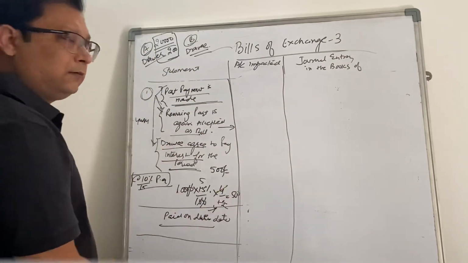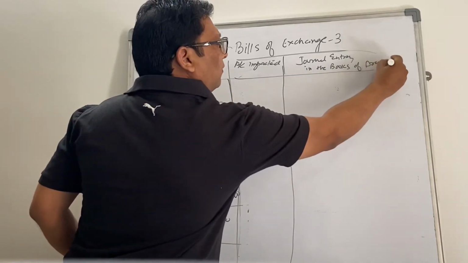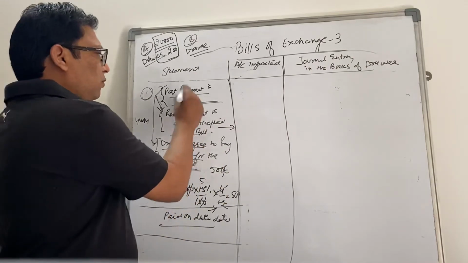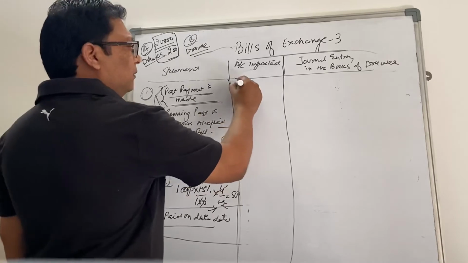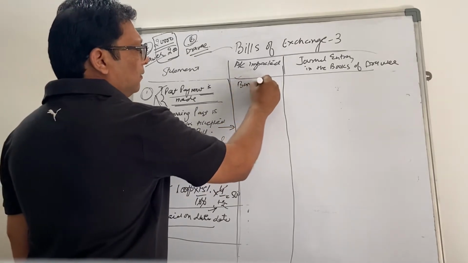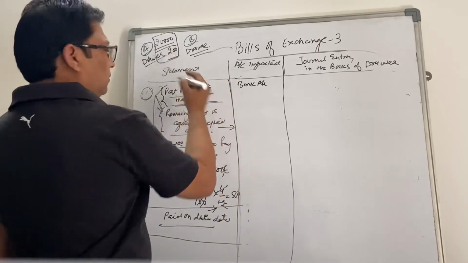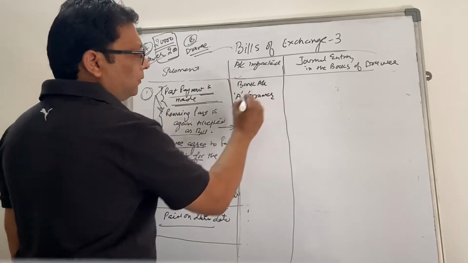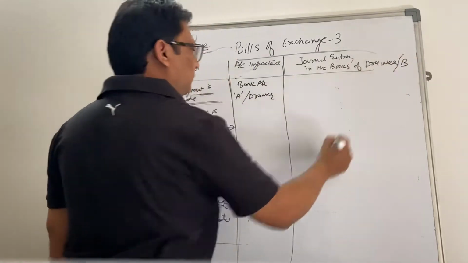In the books of the drawee, when the part payment is made, now the drawee is making the payment, so bank is impacted. And to whom are they making the payment? A or drawer, for B, the drawee.